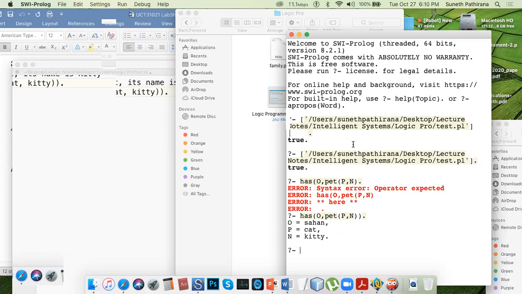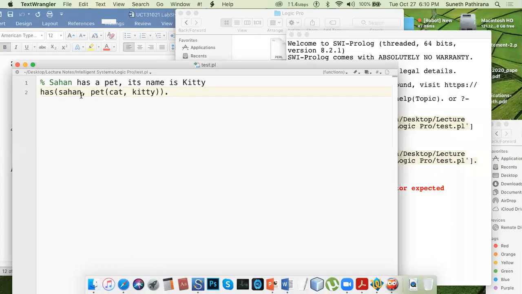So you can include more pets. For an example, you can further develop these. So I will put this as a comment.